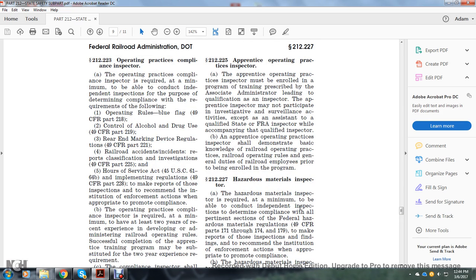Section 212.225 Apprentice Operating Practice Inspector. An apprentice operating practice inspector must be enrolled in the program trained and prescribed by the associate administrator leading to qualification as an inspector. The apprentice inspector may not participate in investigation or surveillance activities except in assistance of the qualified state and federal railroad inspector while accompanying the qualified inspector. An apprentice operating practice inspector should demonstrate basic knowledge of railroad operating practices related to operating rules and general duties of railroad employees prior to being enrolled in the program.